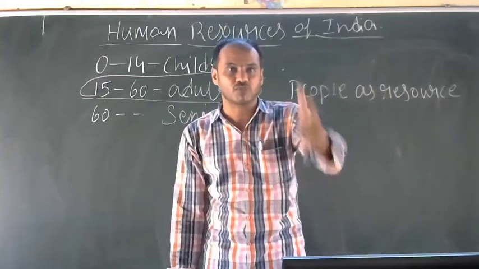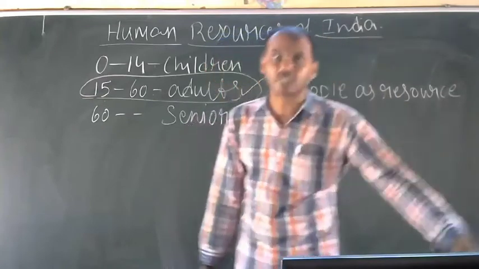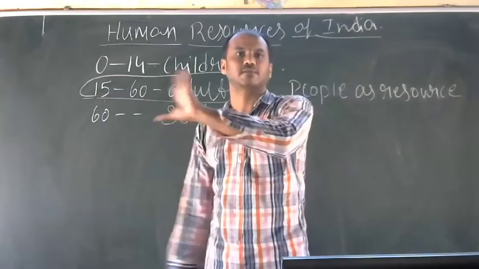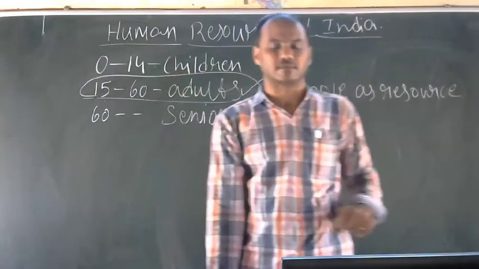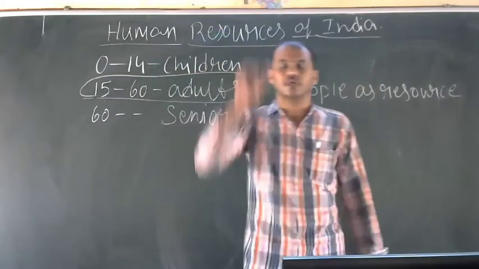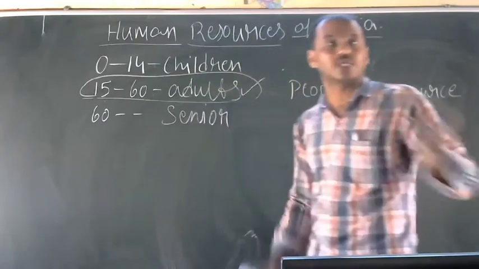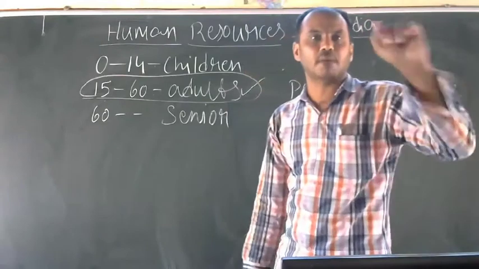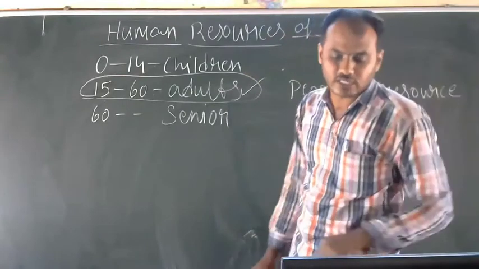By the brain and working capacity of the human being, only then are natural resources converted into a useful form. So human resource occupies greater importance in the production of goods and services than natural and material resources.